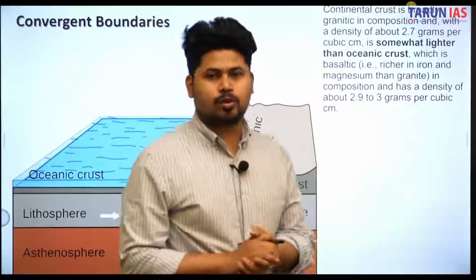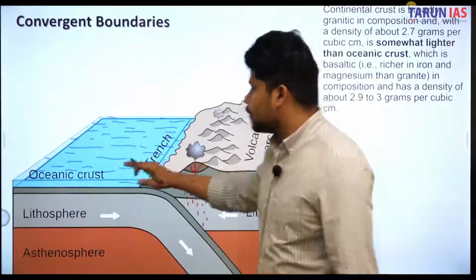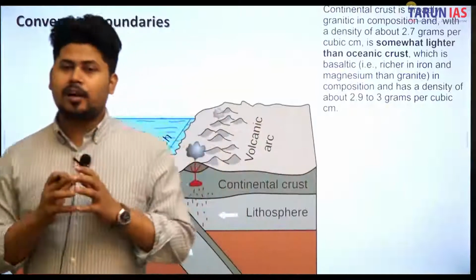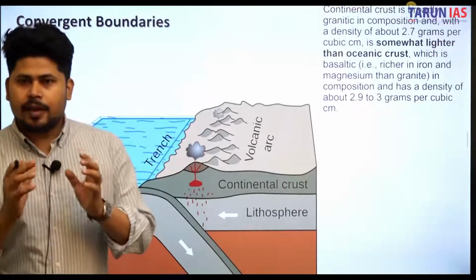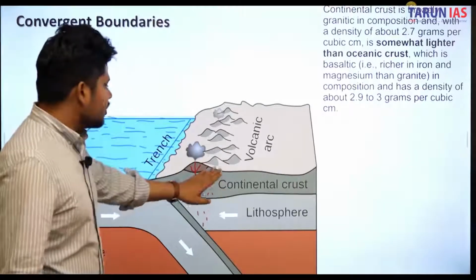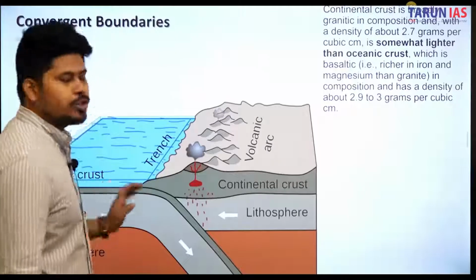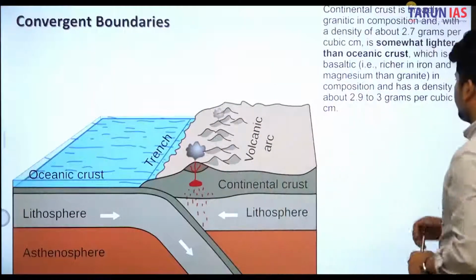ठीक है, basalt is also a rock. ठीक है, तो this one is granitic, this is basaltic, और granite और basalt की densities में फर्क है. ठीक है, they have a different density, due to which continental crust is a bit lighter than oceanic crust. Okay, उनकी densities में कितना difference है?